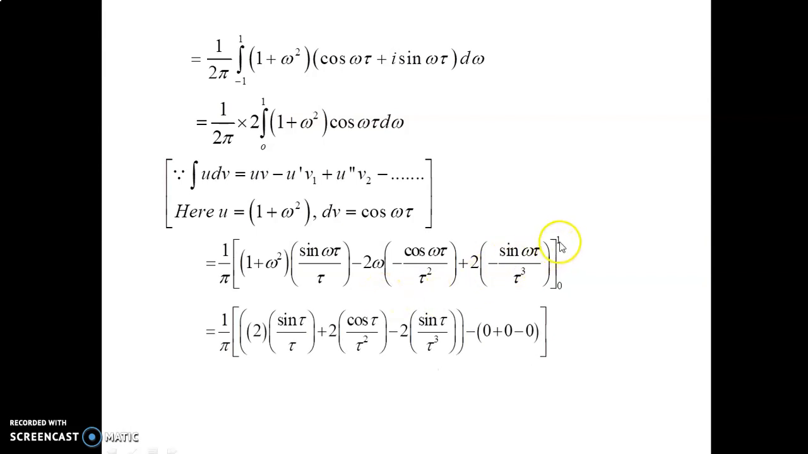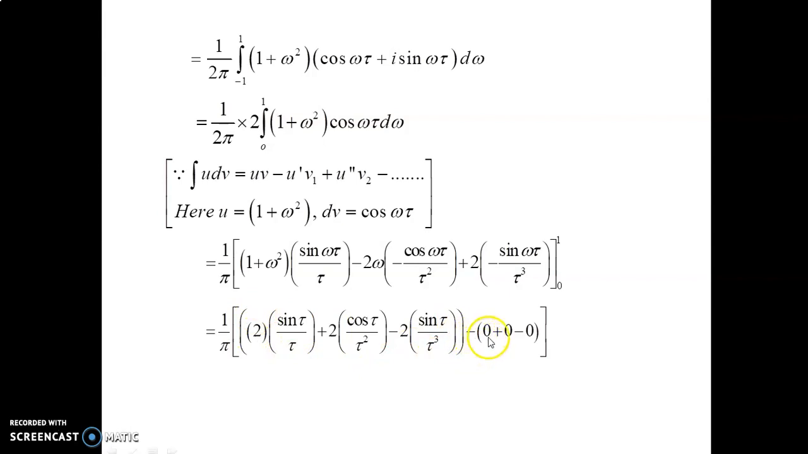Now we apply the upper limit to this function. Omega is equal to 1, so 1 plus 1 is 2, sin tau divided by tau, plus 2 cos tau divided by tau square, and minus 2 sin tau divided by tau cube. The upper limit is over. Next we apply the lower limit.